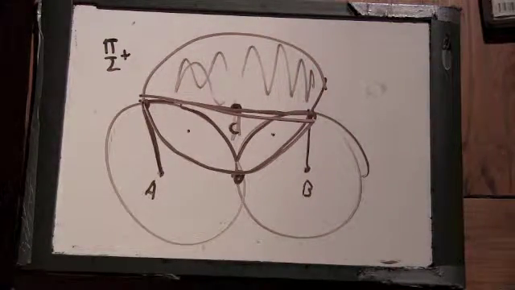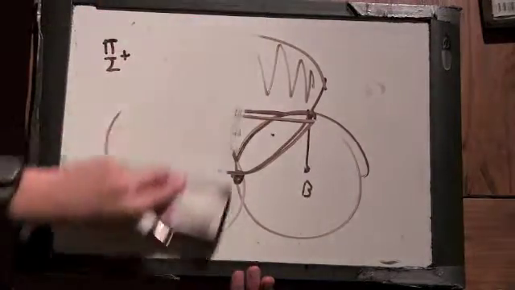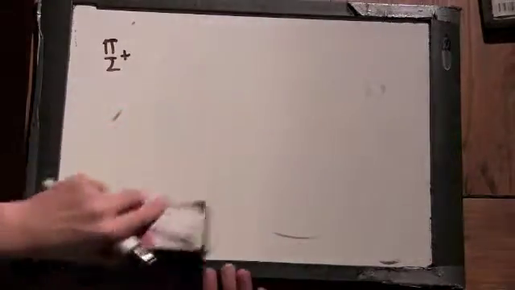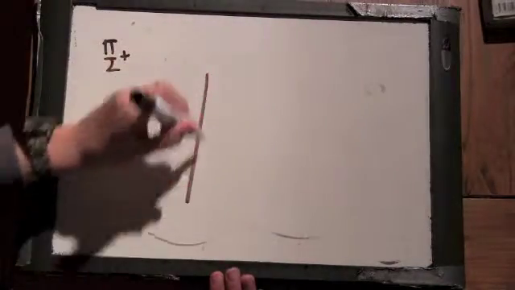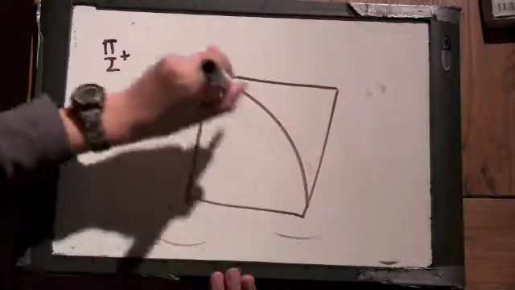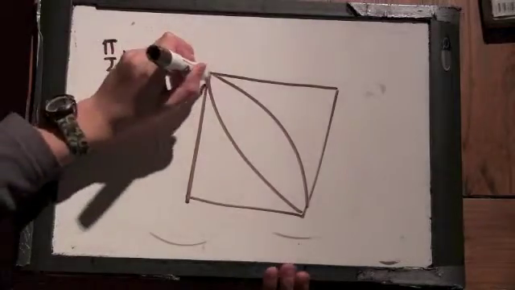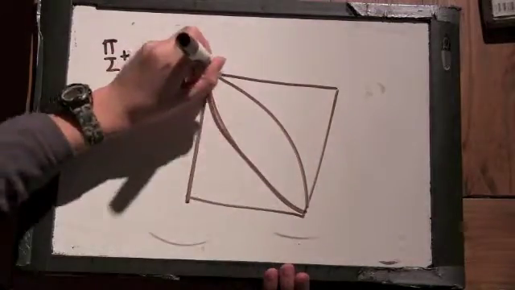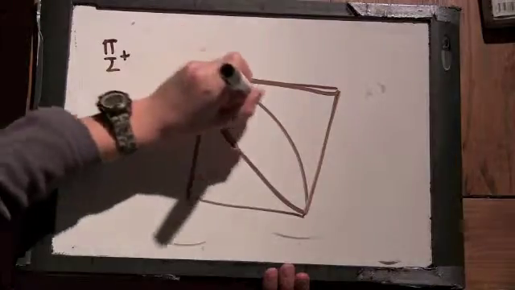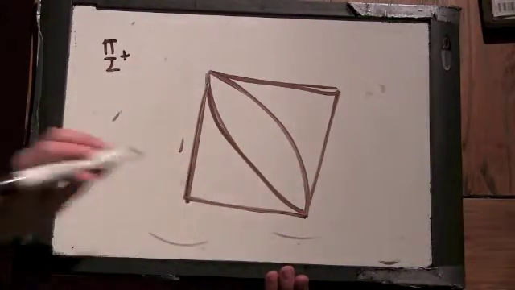So I'm just going to take a closer look at those two areas. It's this area. You have a quarter circle here and a quarter circle here. These have length 1.